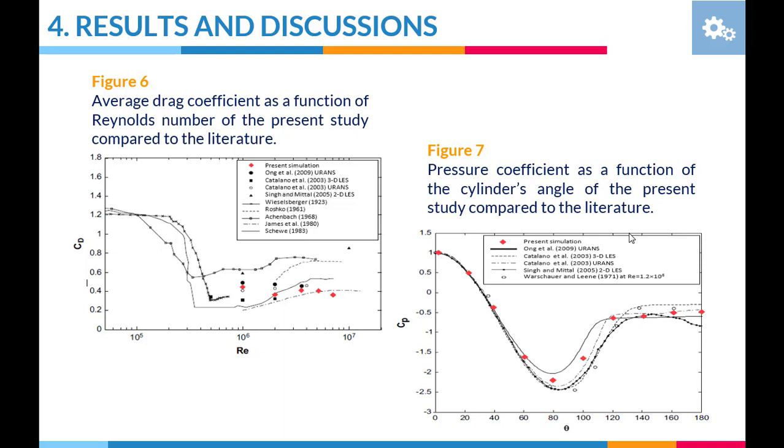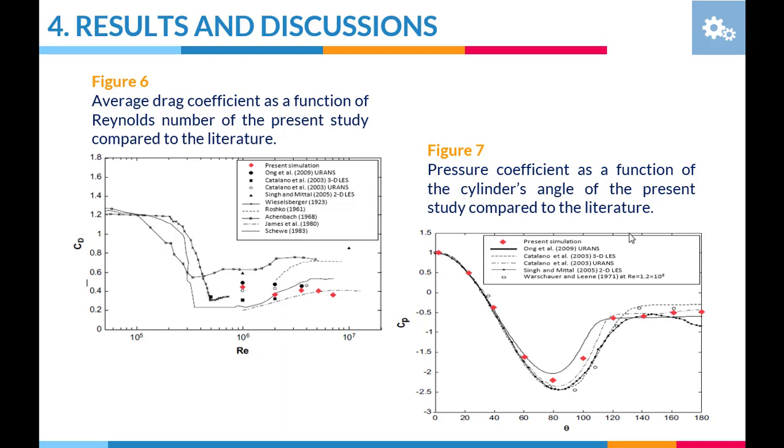It is observed that the present study offers a better correlation with the model of Catalano and Ong. A moderate variation from the separation zone is observed between the different results.